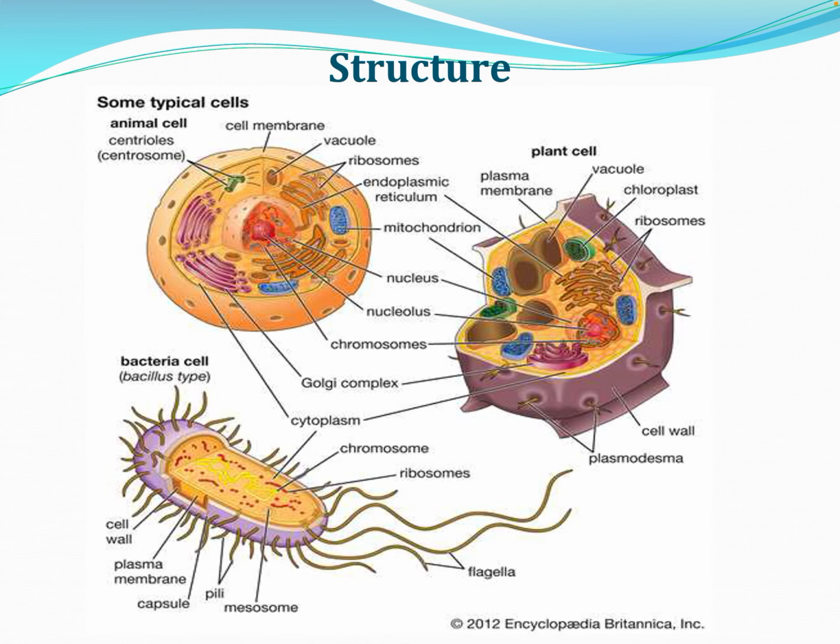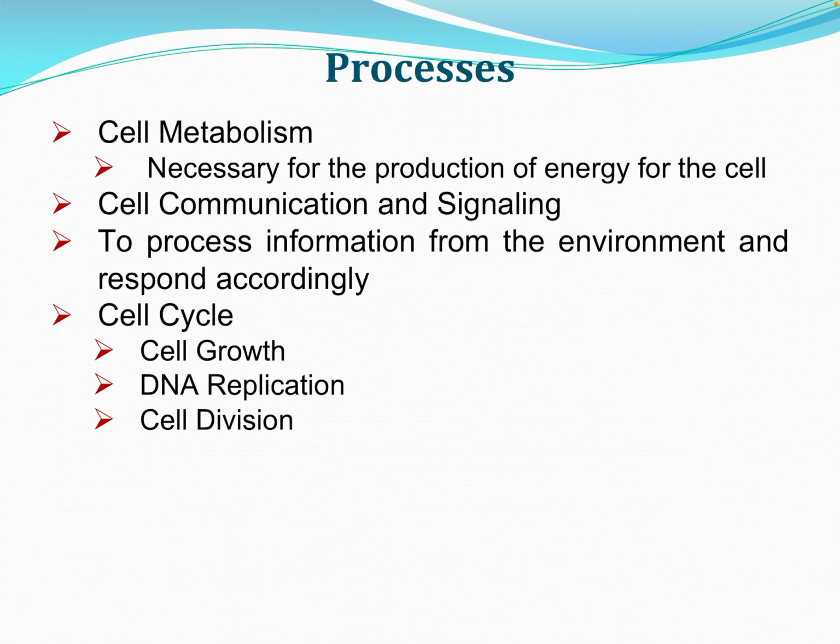Similarly, cell wall is not present. Instead of cell wall, we have cell membrane in animal cell. So similarly, there are some differences in the structure and in terms of the organelles present between the animal cell and the plant cell. So here we see the structure of animal cell, plant cell, and prokaryotic cells.